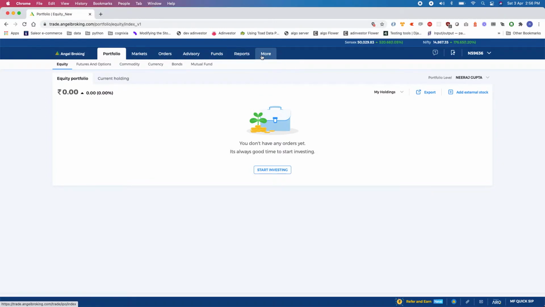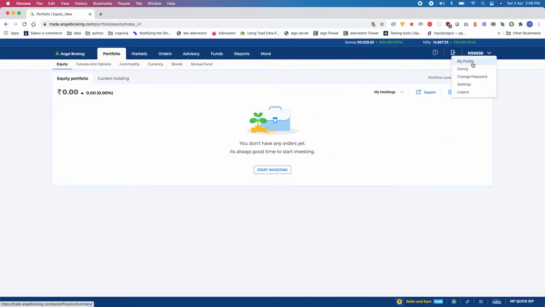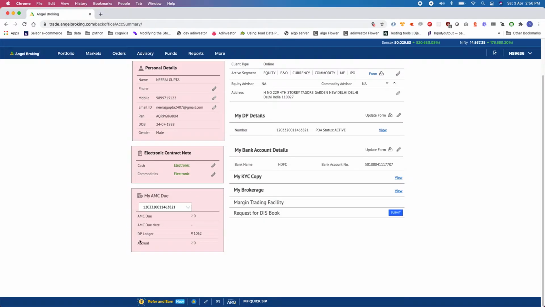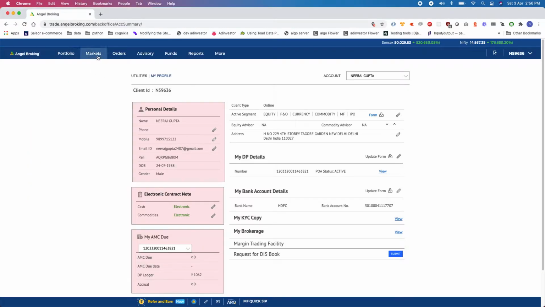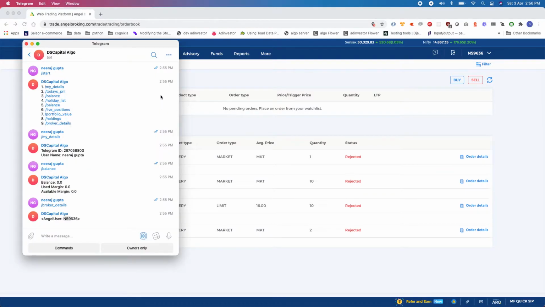The ledger balance is zero or negative. These are the orders which I placed through the bot in the morning.